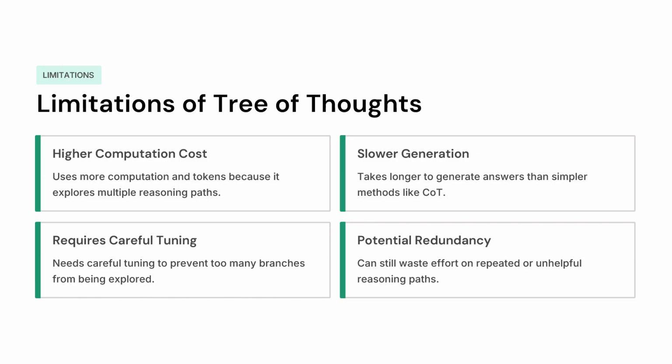So that brings us to the end of Tree of Thoughts. In this video, we learned how Tree of Thoughts extends the ideas introduced by Chain of Thought and self-consistency prompting. Instead of relying on a single reasoning path or voting only on final answers, Tree of Thoughts evaluates intermediate reasoning steps, exploring multiple possibilities, and uses search strategies to focus on the most promising solution. We also looked at how this approach works and some of its limitations.